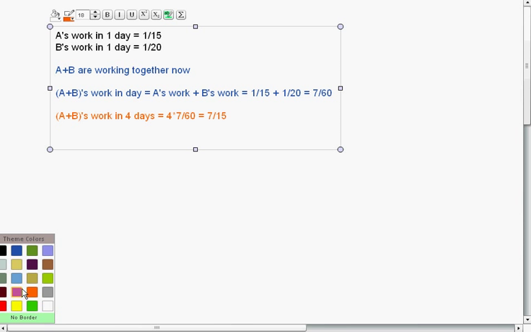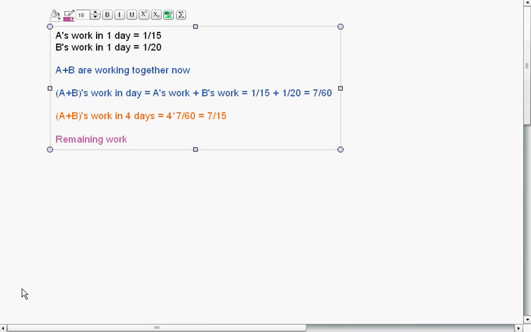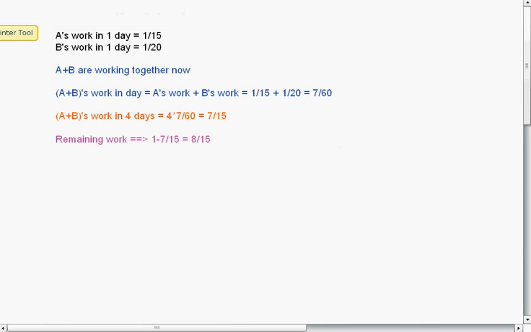But still some work is left. That's what we need to find. We need to find the remaining work which was not completed by A and B. So to find out the remaining work, what we need to do is we will subtract the work that is done from 1. So what is work done? 7 upon 15. We were supposed to do full work, 100% work. So we'll subtract 1 minus 7 upon 15. So remaining work is 8 upon 15, right? That's the answer. So we'll do it again.